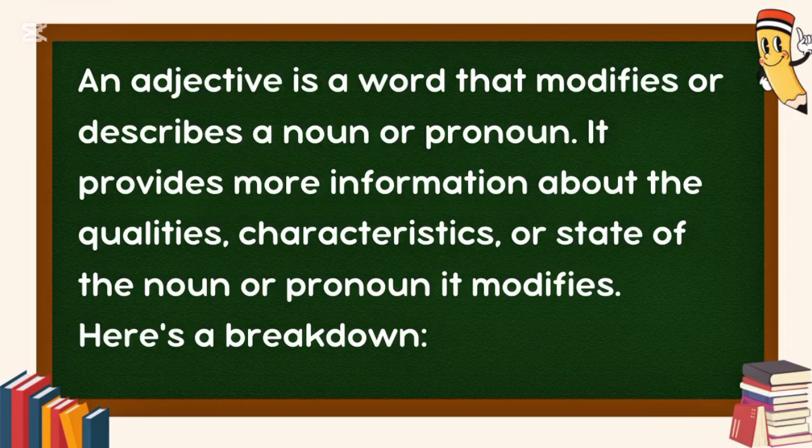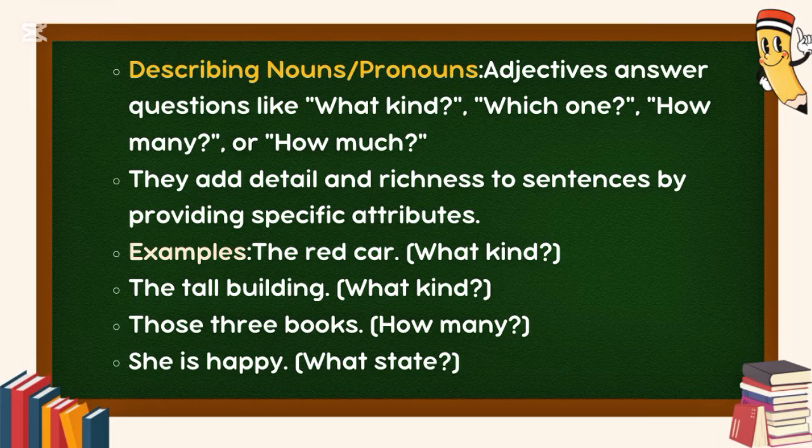Adjectives. An adjective is a word that modifies or describes a noun or pronoun. It provides more information about the qualities, characteristics, or state of the noun or pronoun it modifies. Here's a breakdown. Describing nouns, pronouns. Adjectives answer questions like what kind, which one, how many, or how much. They add detail and richness to sentences by providing specific attributes.